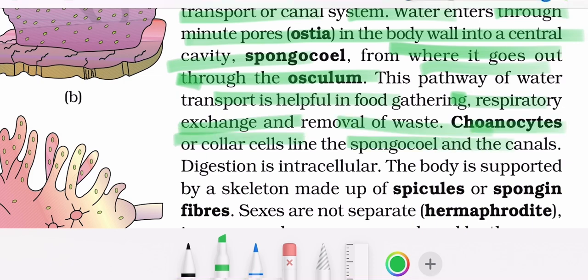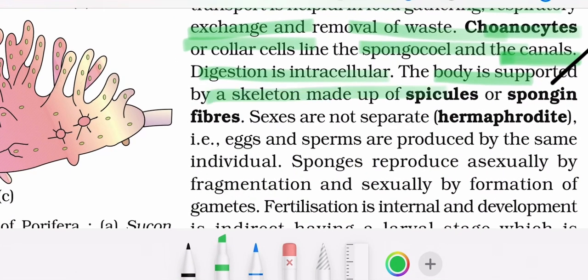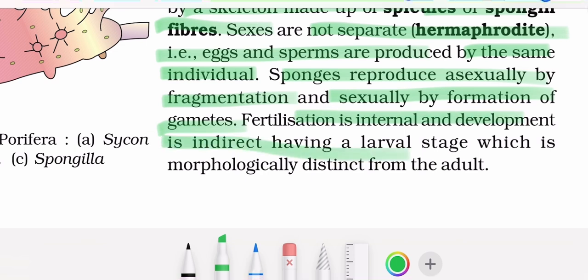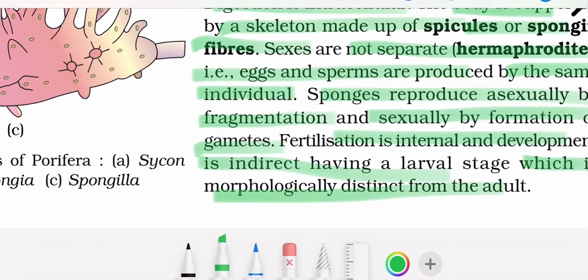Choanocytes or collar cells line the spongocoel and the canals. Digestion is intracellular. The body is supported by a skeleton made up of spicules or spongin fibers. Sexes are not separate. They are hermaphrodite, that is, eggs and sperms are produced by the same individual. Sponges reproduce asexually by fragmentation and sexually by formation of gametes. Fertilization is internal. Development is indirect, having a larval stage which is morphologically distinct from the adult.